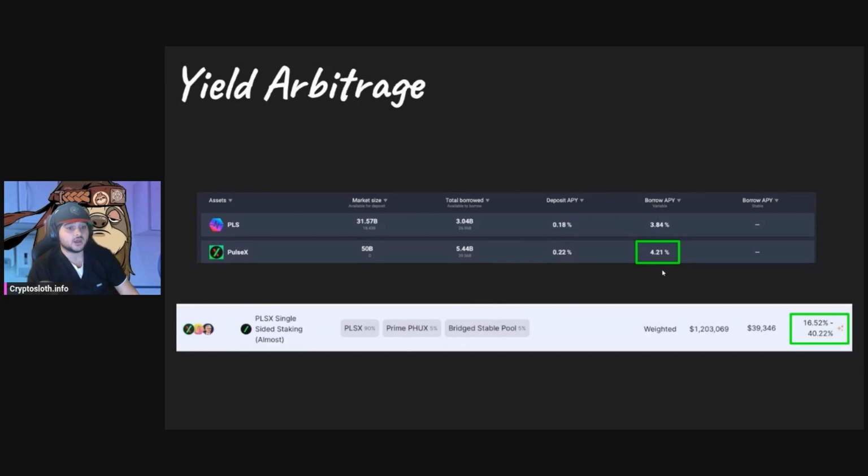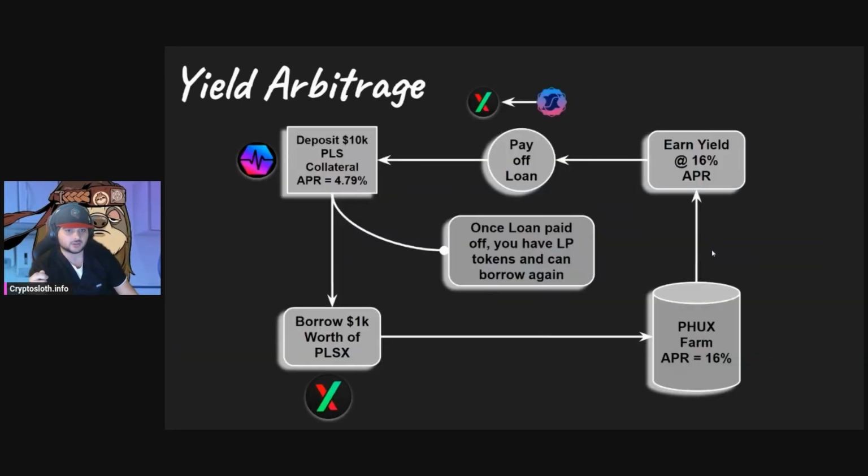you put in. Well, if we go over to PHUX, which is a Balancer fork from the exact same team, they have this pool called the PLS single-sided staking pool, almost. And it's almost because 90% of it is composed by PLSX, and then 5% in this other LP token, PRIFUX, and then 5% in stables. But if you look, that APR right here is 16%. So that is a 12% difference of profit that you can make by collateralizing your Pulse, borrowing PulseX, and depositing that PulseX into this liquidity pool.